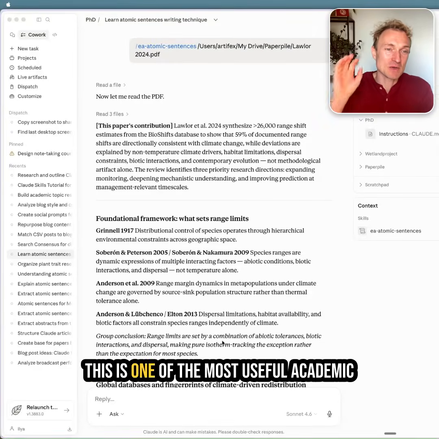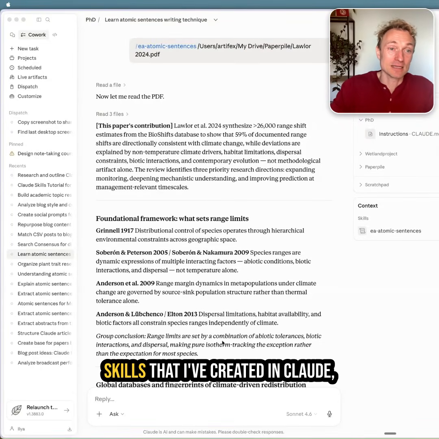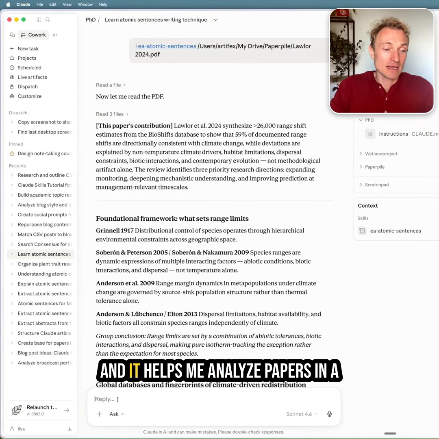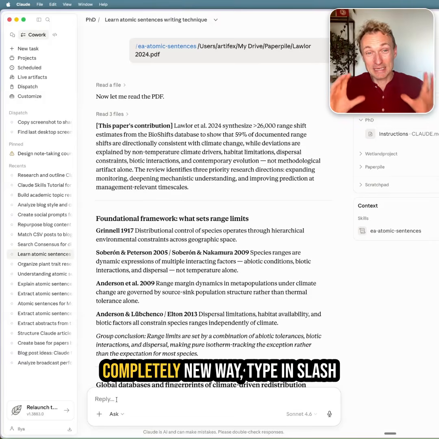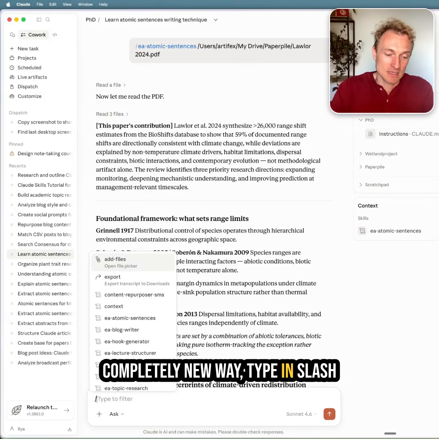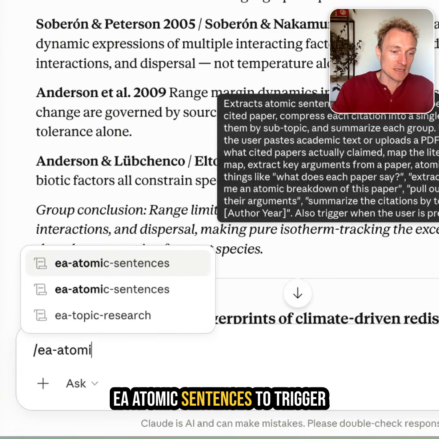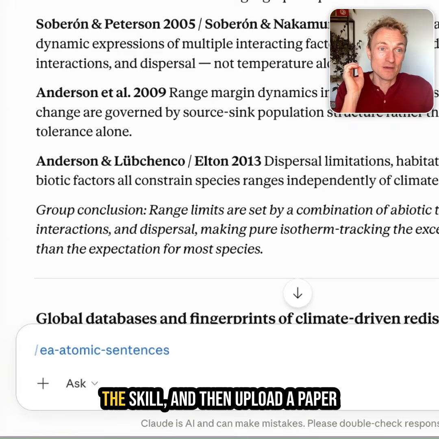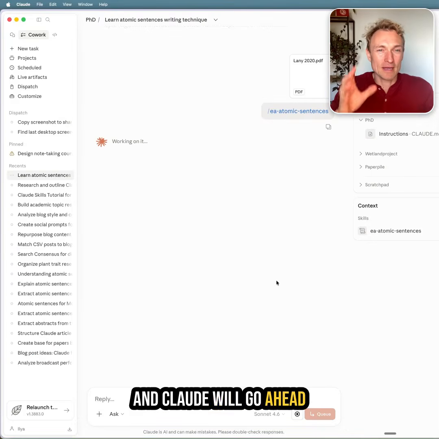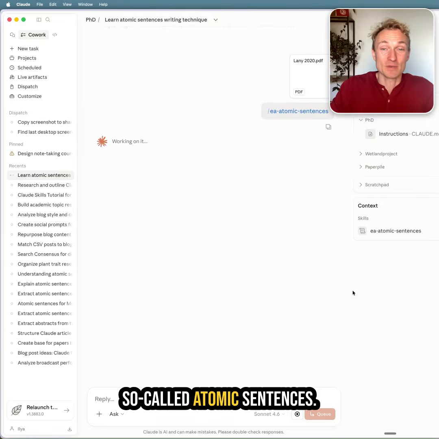Check this out. This is one of the most useful academic skills that I've created in Claude, and it helps me analyze papers in a completely new way. Type in /EA atomic sentences to trigger the skill and then upload a paper. And Claude will go ahead and process this paper into so-called atomic sentences.